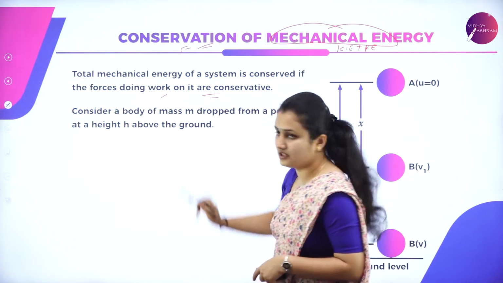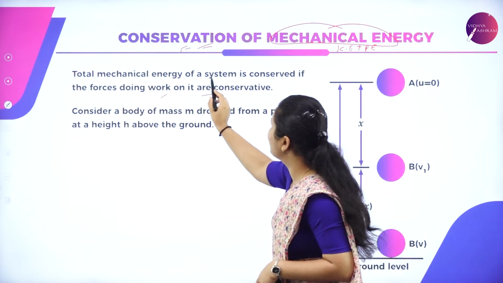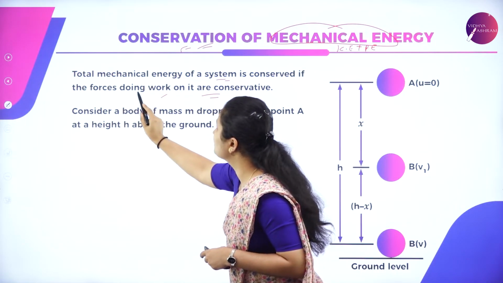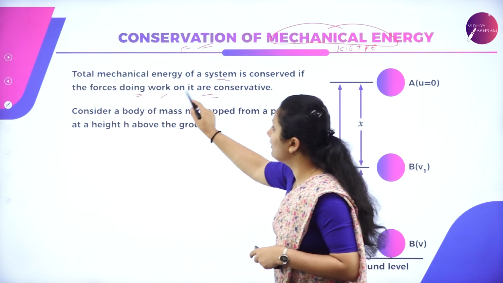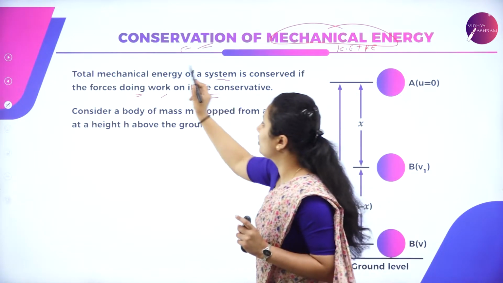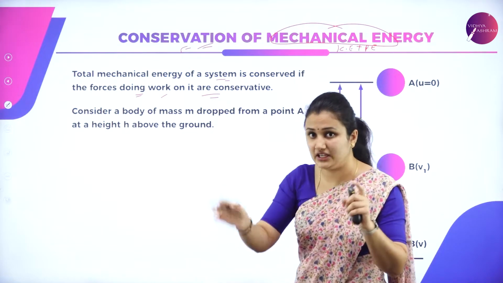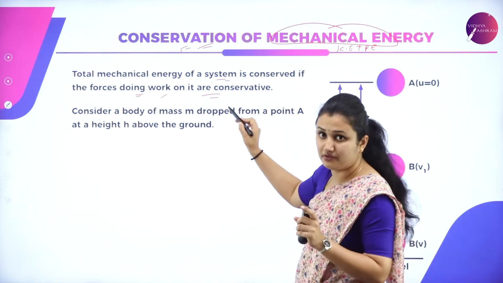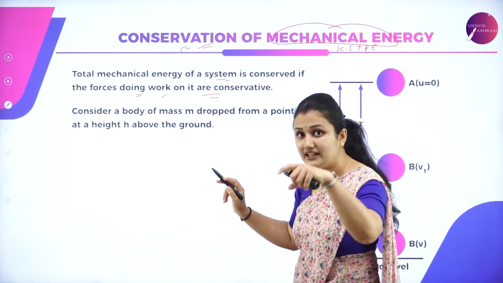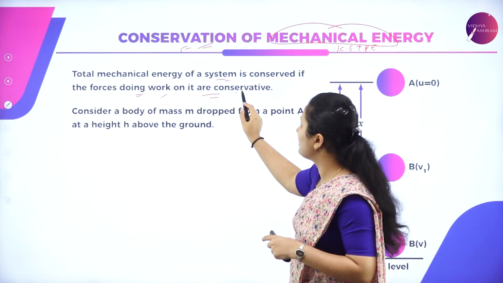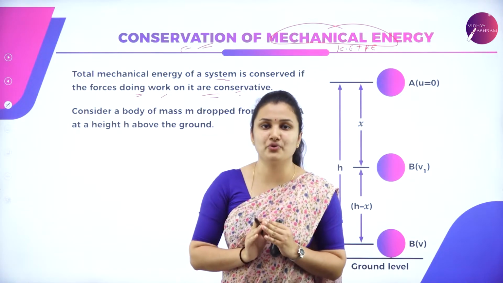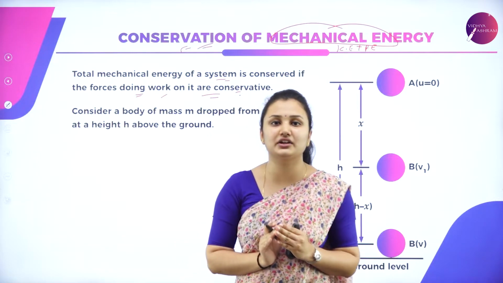The total mechanical energy of a system is conserved if the forces doing work on it are conservative. So, the work is done by the conservative force.